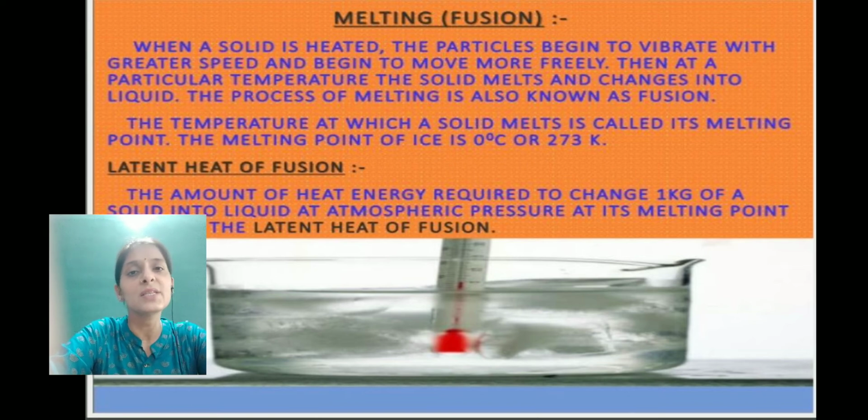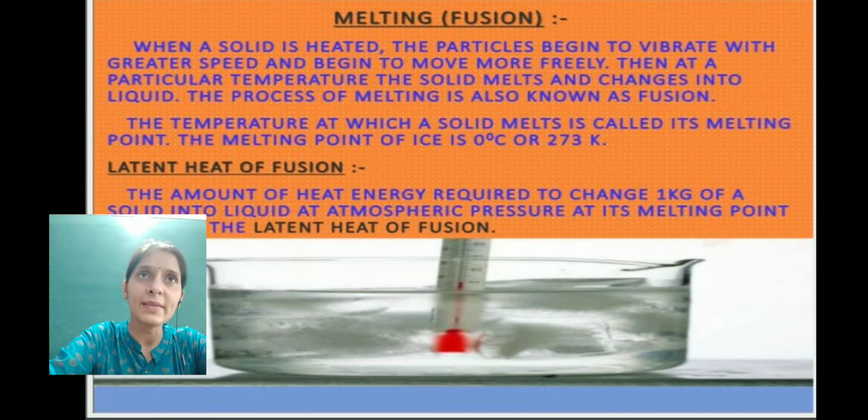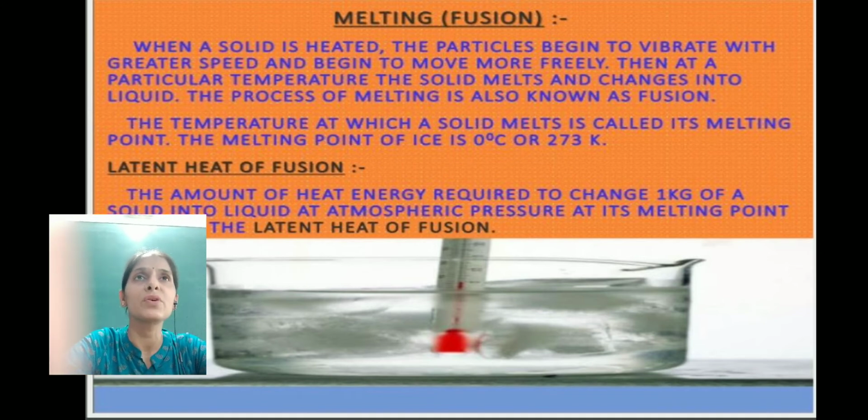It has been seen that when the temperature is 0 degrees Celsius, the heat which we give is being used up in breaking the bonds between the solid particles, and when the bonds are being broken down, the solid gets converted into the liquid state. So this heat which is being used in breaking the bonds is called the latent heat of fusion.